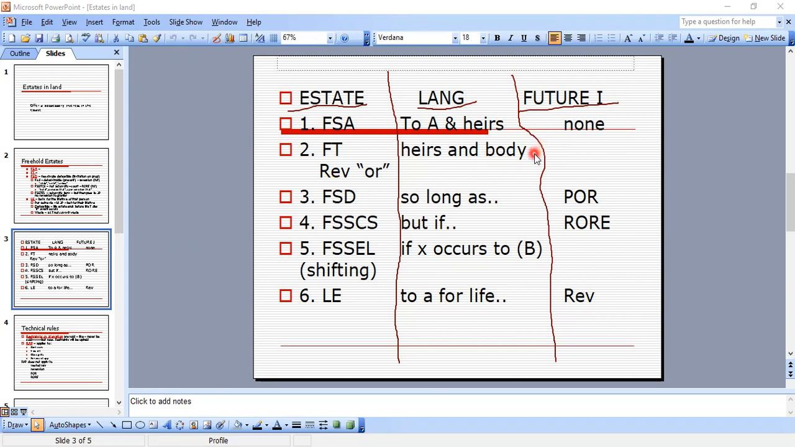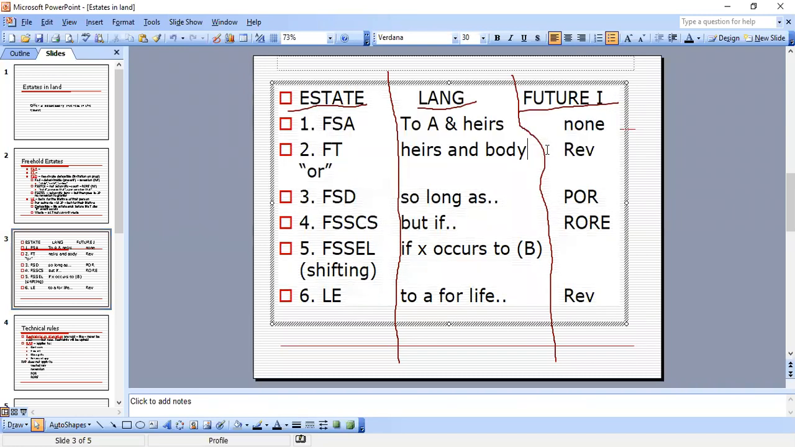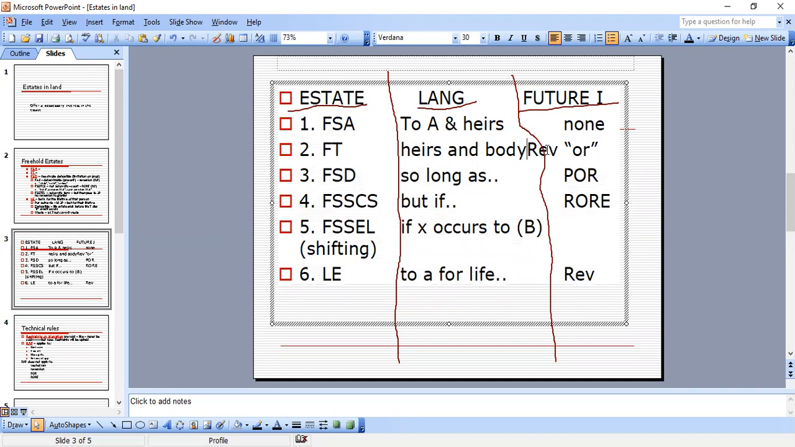Didn't make it over here. Let me see if I can do that for you. Get it back up here. Okay, there we go. So a fee tail is to A and the heirs of his body, look for the word body, and it's a reversion in the grantor or a remainder in a third party.